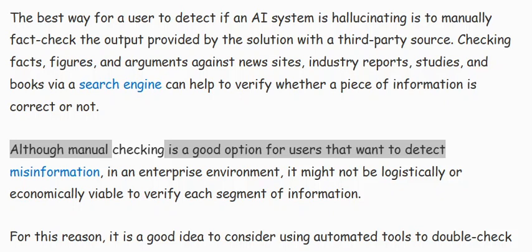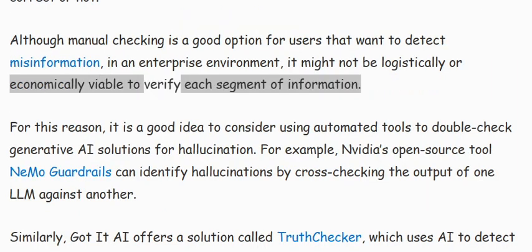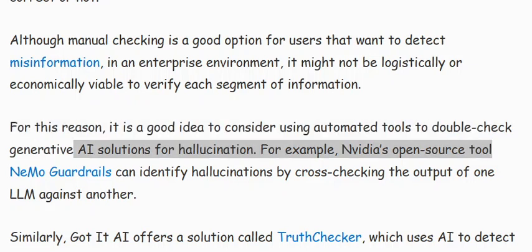Although manual checking is a good option for users that want to detect misinformation, in an enterprise environment, it might not be logistically or economically viable to verify each segment of information. For this reason, it is a good idea to consider using automated tools to double-check generative AI solutions for hallucination.